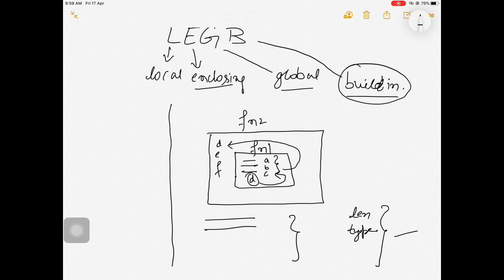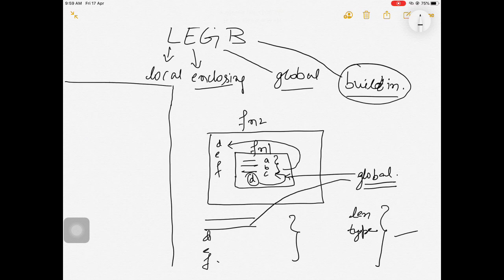If we are in this function and we want to use def from here, we have to specify global. This is also a statement, global. We will specify global before the variable name.